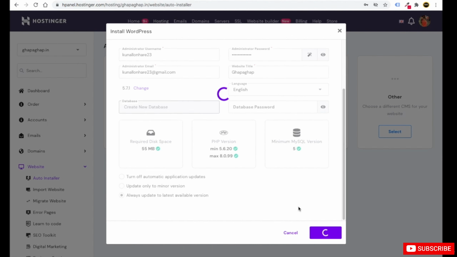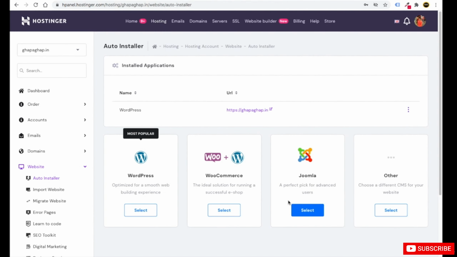It will take some time to install WordPress. It's very easy, do not worry. Just wait for some seconds or some minutes, 1 to 3 minutes, then it will automatically install. So friends, you can see that we have installed WordPress to this domain. If you click on these 3 dots, from here you can manage them, see details, or delete this. Let's go to our WordPress dashboard. Just click here. It will take you to the WordPress dashboard.